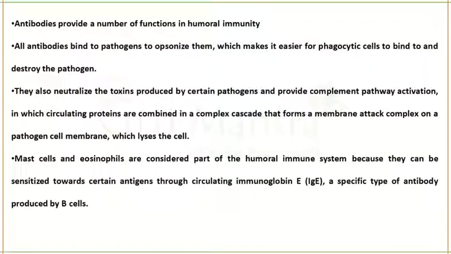Mast cells and eosinophils are also a part of humoral mediated immunity because they will sensitize towards certain antigens circulating in our body through immunoglobulin E. Ig epsilon is also a type of antibody produced by your B cell.